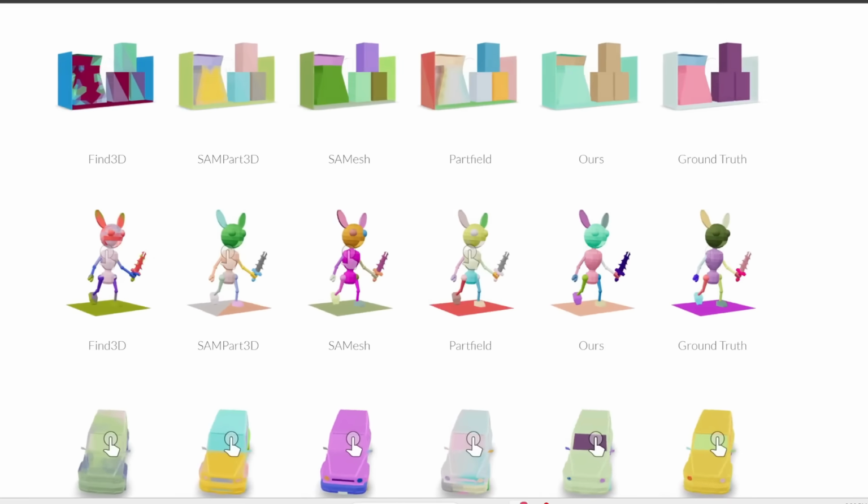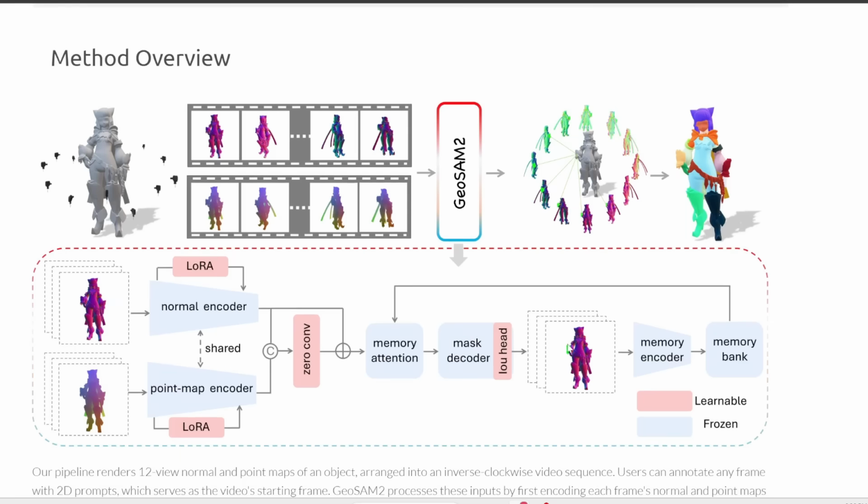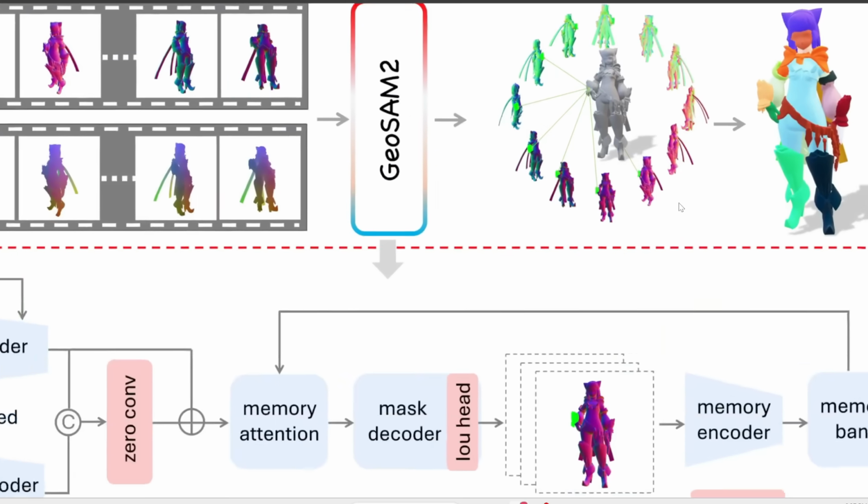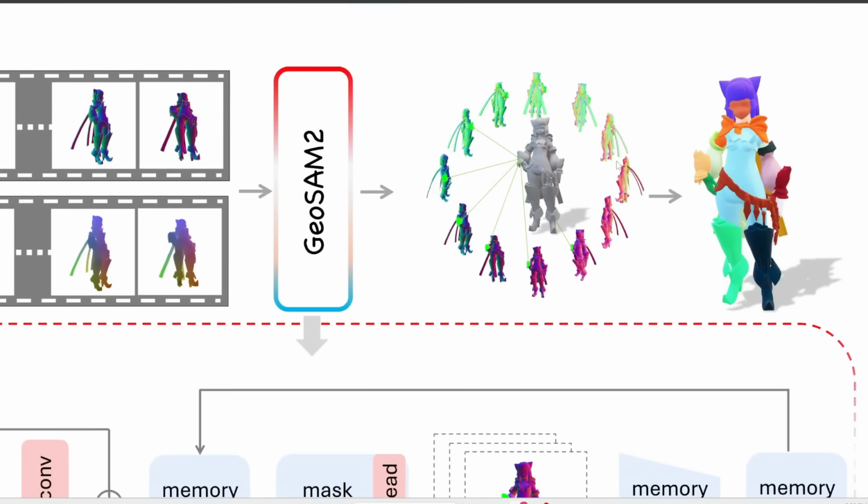Anyways, there are a ton of examples and comparisons on this page, so in the interest of time, I'm not going to go over all of them, but really quickly, here's how it works. It basically takes your 3D model, and then using AI, it generates 12 different views of the 3D object. So you get different views like this. And then it uses this segmentation tool called SAM2 to process the images and separate individual parts. Now, the reason for generating 12 views of this character is to get a better understanding of the object and each part at different views. And this allows it to segment everything more accurately.